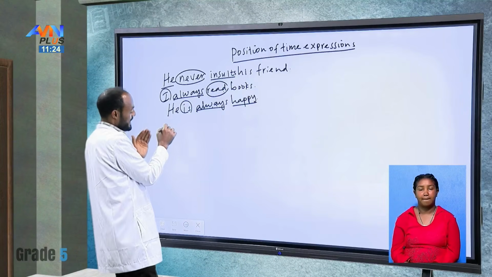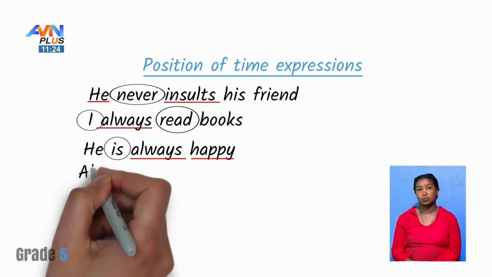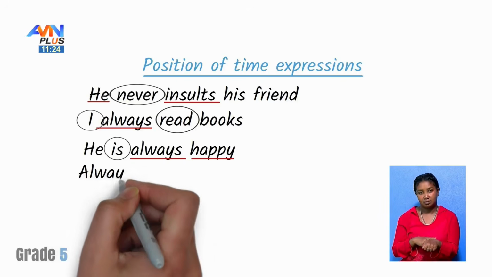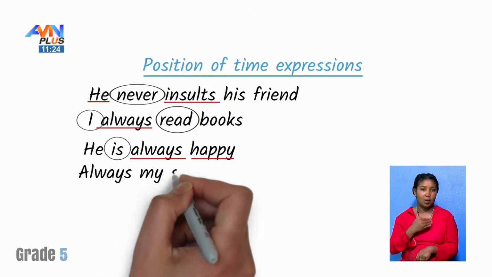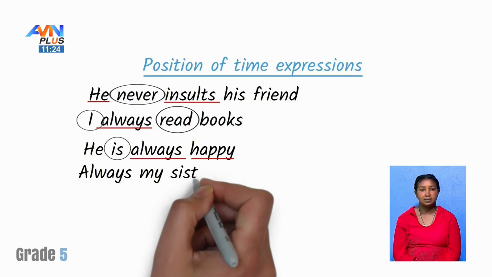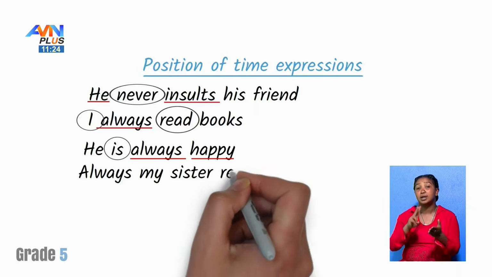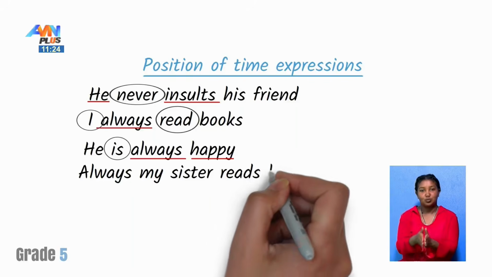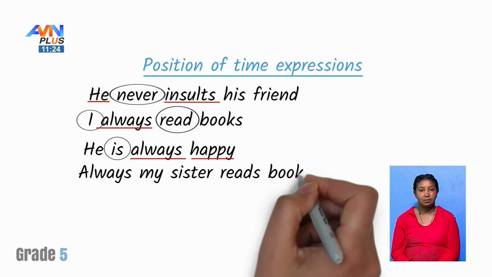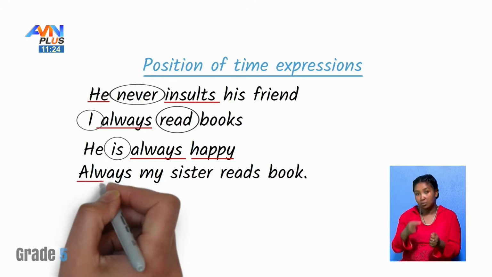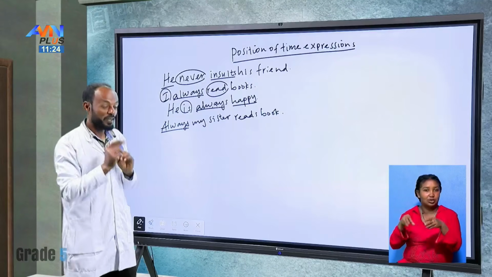And also we can say, always my sister reads books. We can use it as a beginning because this one is for emphasis, for attention, okay? Nice.